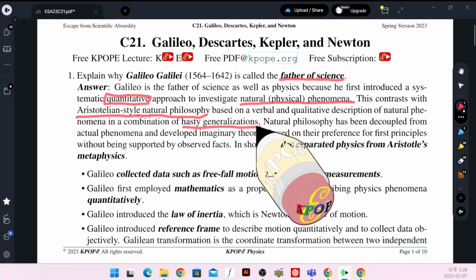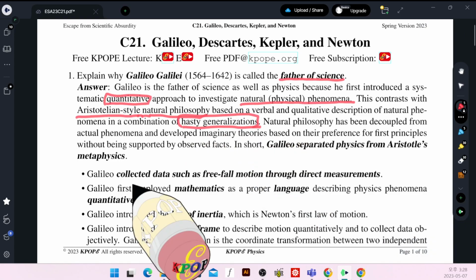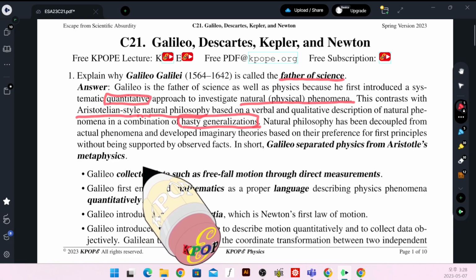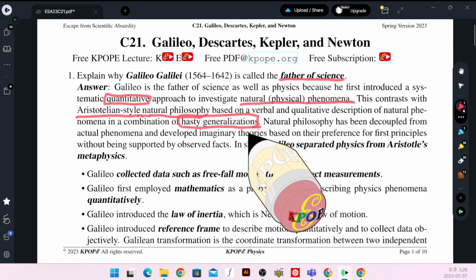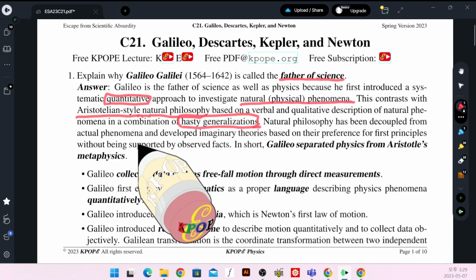For example, a feather falls down to the earth very slowly in comparison with a stone. They generalized this idea that a heavier object falls down faster than a lighter one. Nobody believes it now, but for a very, very long time this wrong idea was believed to be true, and actual measurement did not support it. It's too unfortunate.